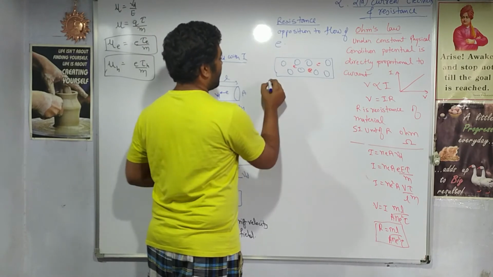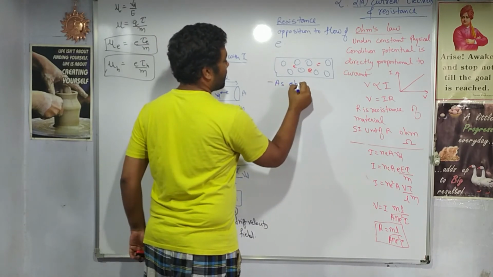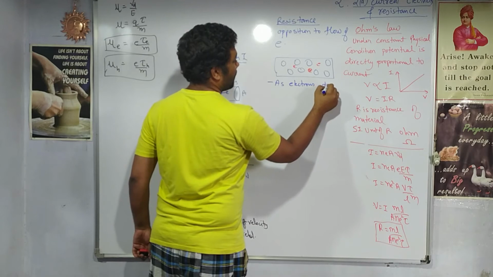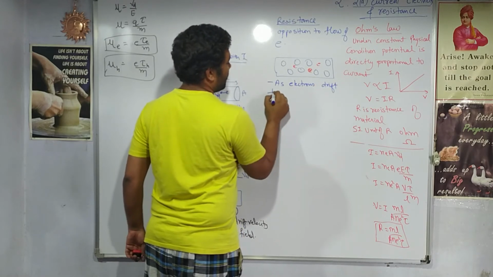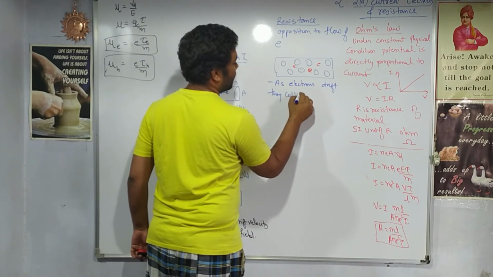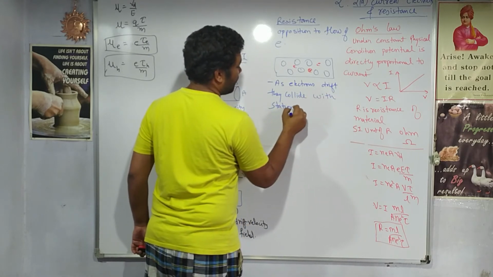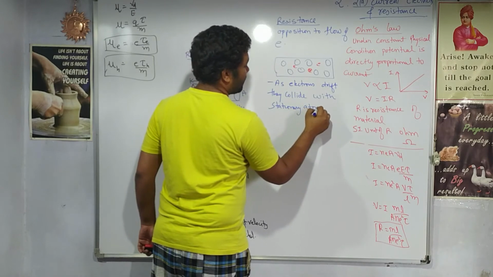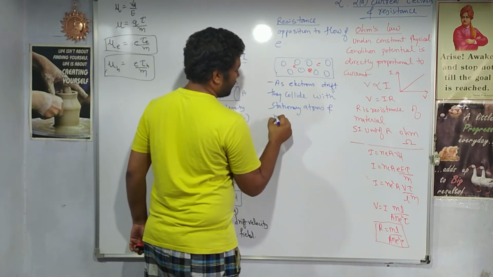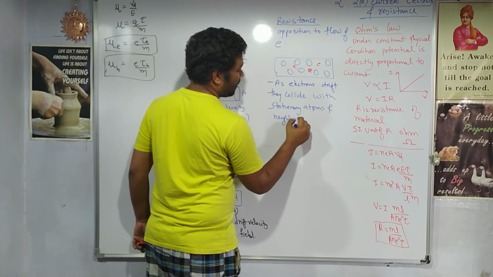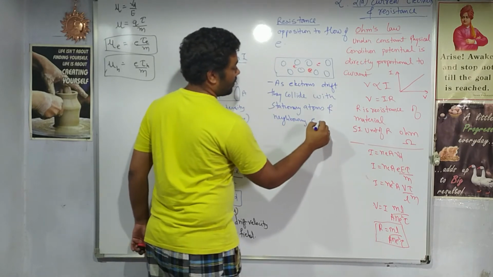We can write down as: electrons drift, they collide with stationary atoms and neighboring electrons.